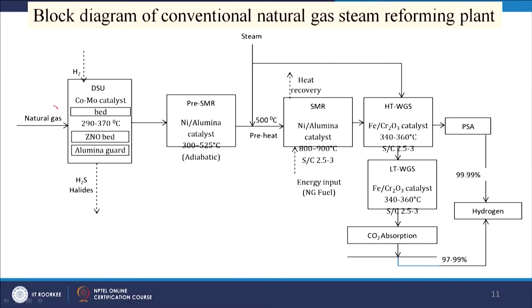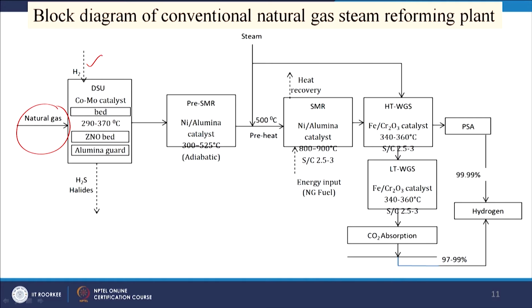Now, we will see how natural gas can be processed through this route. Here we have natural gas. That natural gas will certainly have some sulfur, and that sulfur will be a poison to the catalyst, so we have to remove it. For this removal, we are using hydrogen. A desulfurization unit, DSU, is the first step of the process.